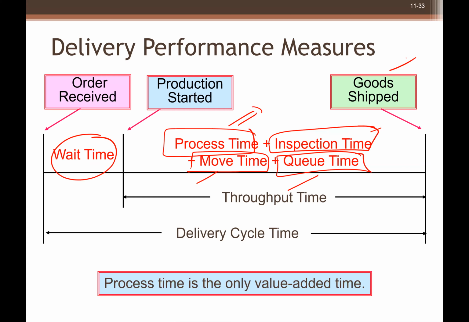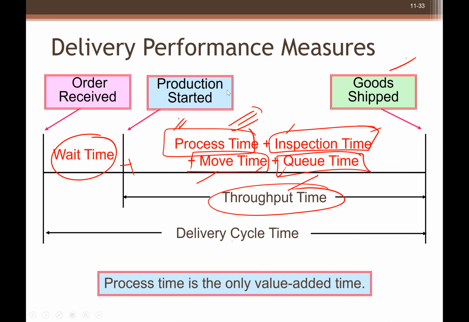So the delivery cycle time is wait time plus the throughput time. Throughput time is equal to processing time, inspection time, moving time, and queue time, right? If you want to evaluate the manufacturing performance, evaluate based on process time, right? Because all the other things are quite negligible.